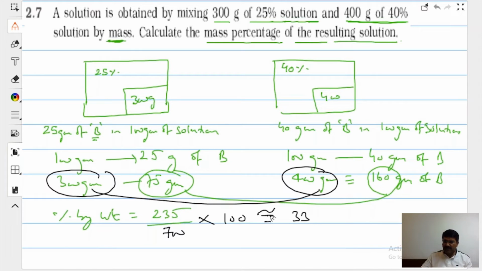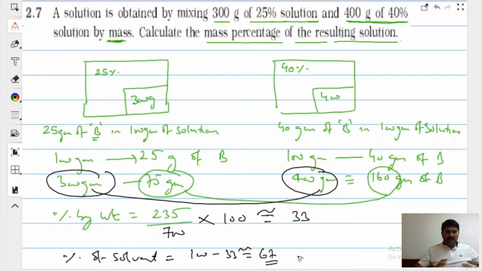I'm not using a calculator, so I'll be using approximations. You can calculate the percentage of solvent either by subtracting this, or you simply do 100 minus 33. That is approximately how much? 67%. So we have officially launched the chapter known as Solutions. It is a chapter containing lots of numericals, beta. Don't panic. Around 80% of the syllabus of this chapter is the numerical part.